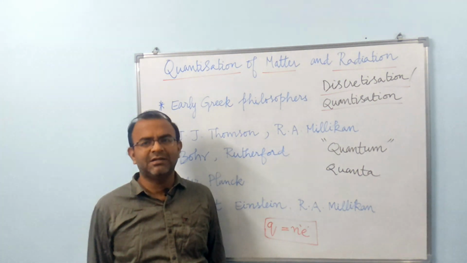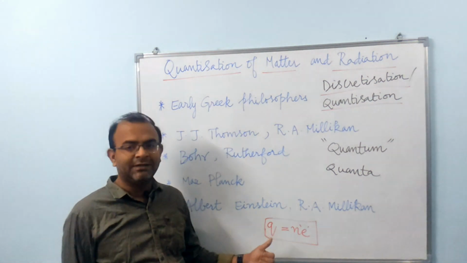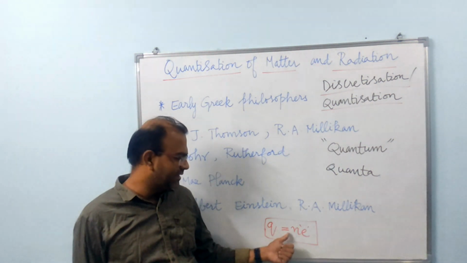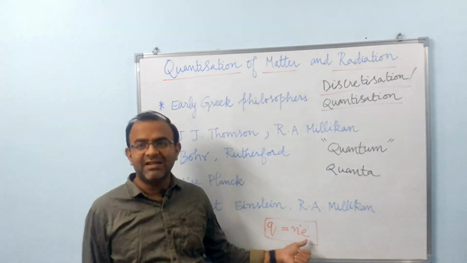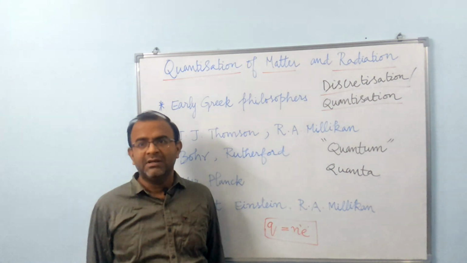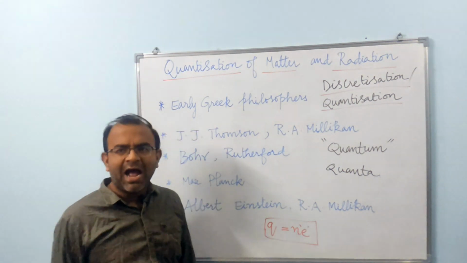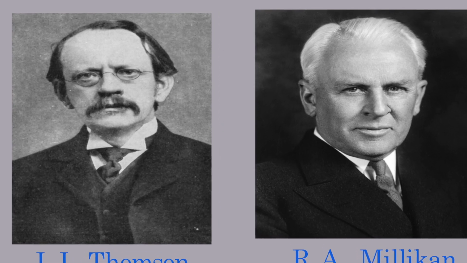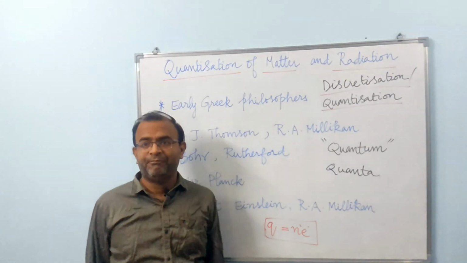If Q is the charge carried by an object, then we could express Q as Q equals n times e, where n is an integer and n could also be called the quantum number here. This is what J.J. Thomson discovered, and Millikan verified this later by performing the famous oil drop experiment.